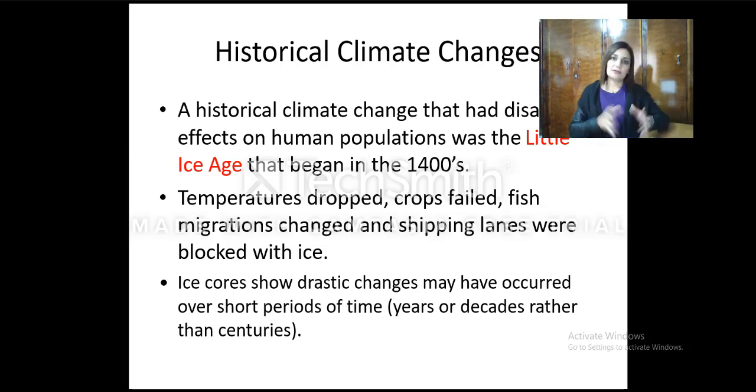However, some environmental scientists would argue that this is natural, given the fact that we have passed through the little ice age and other environmental periods and eras where we had disasters on certain species, let's say dinosaurs, which went extinct.